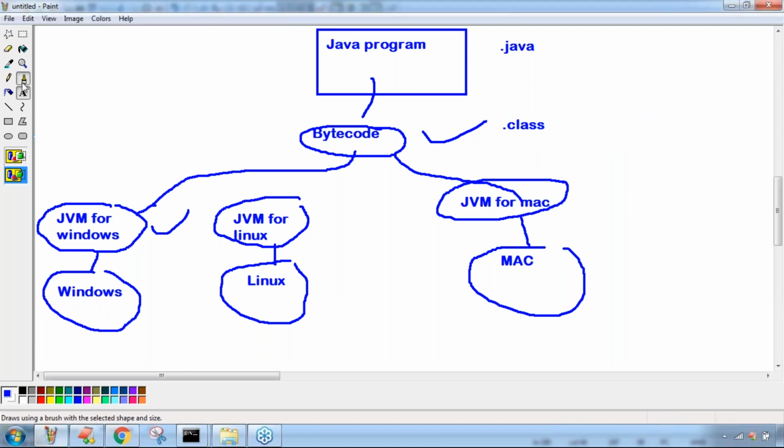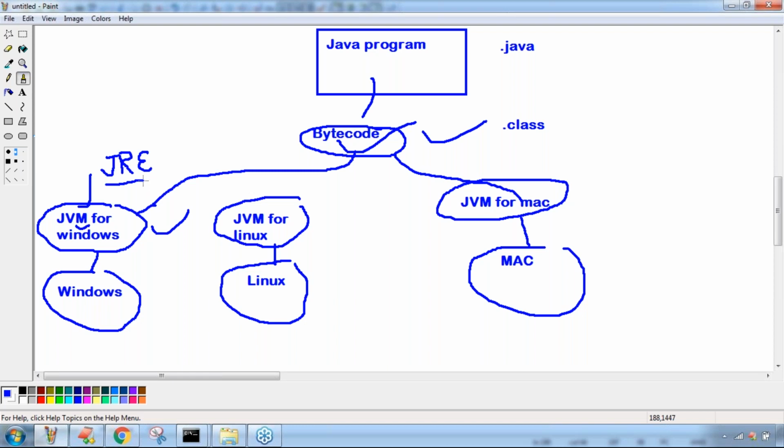To execute bytecode on a platform, something must be required. What is that? JVM must be required. By default, bytecode won't execute on any machine, so compulsorily something must be on the platform. JVM must be required. Of course, JVM is part of JRE. Remember this one, I will discuss it in detail. Don't worry, sir. JVM is part of JRE, so JRE must be required, JVM must be required.